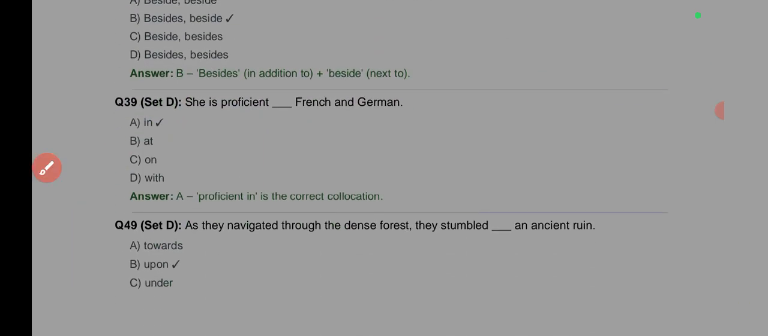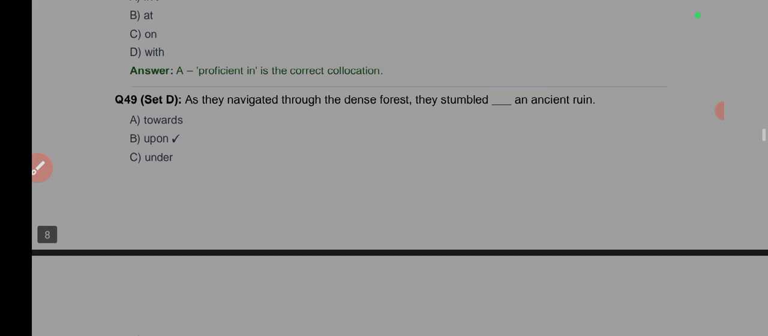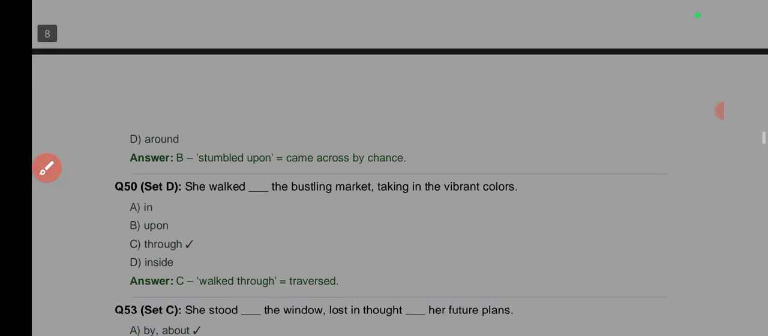She is proficient dash French. You are proficient in. She's proficient in French and German. As they navigated through the dense forest, you stumble upon or on. Exactly. Stumble upon an ancient ruin, meaning they came across something they didn't expect to see.